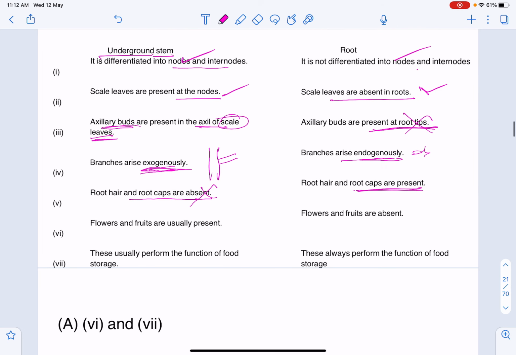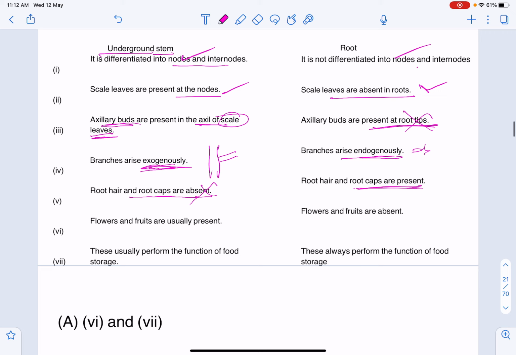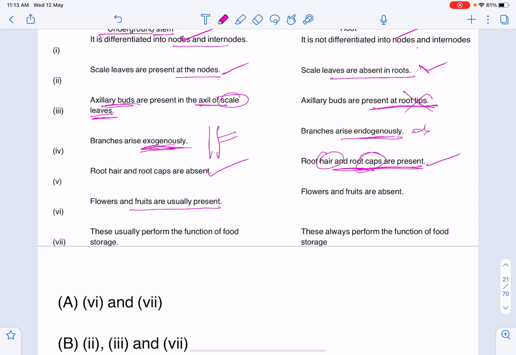So in root, generally we will say that this is the stem, root hairs and root caps, we won't see that, correct. Sorry, this is also correct, root with root hairs and root cap. And flowers and fruits are usually present, flowers and fruits are absent.